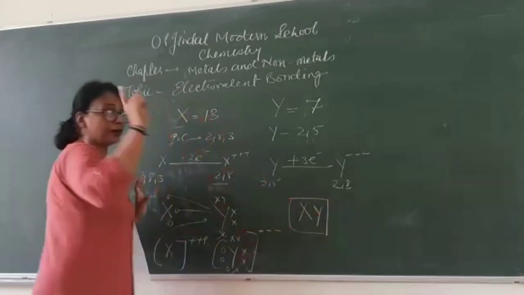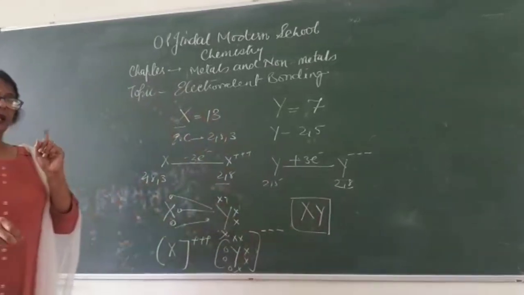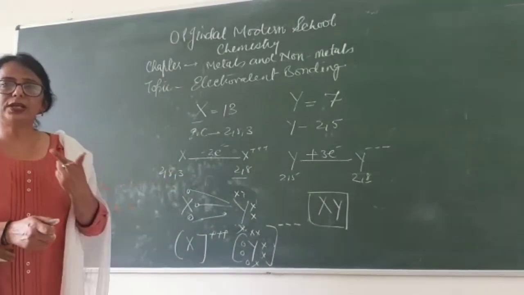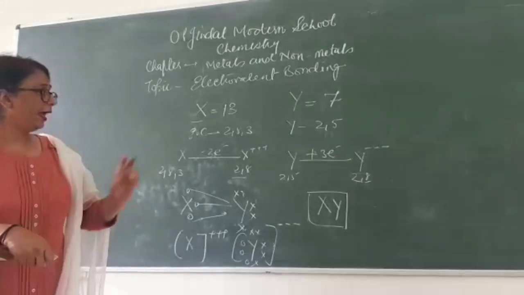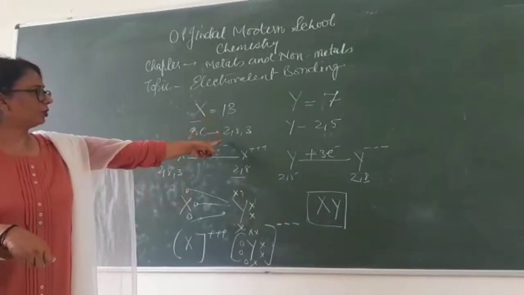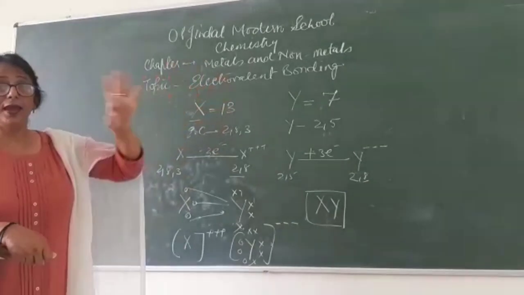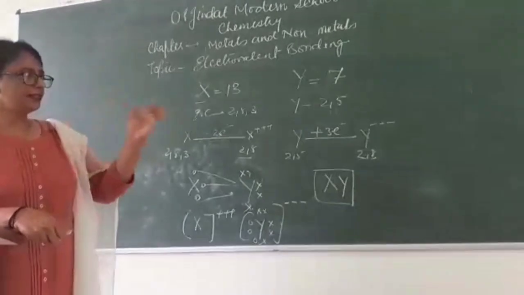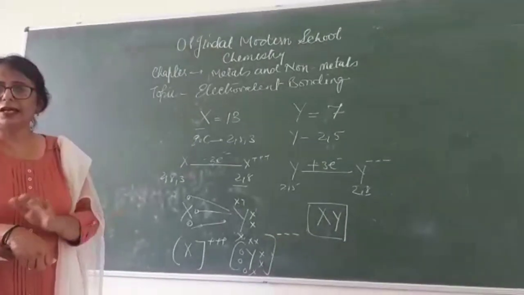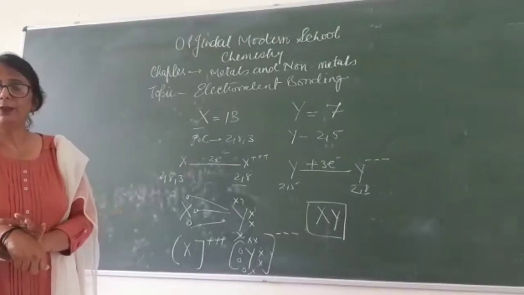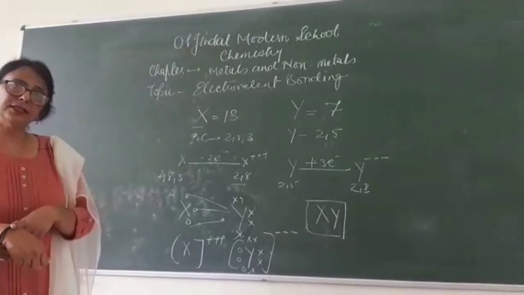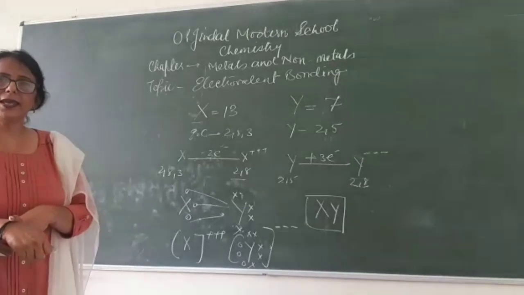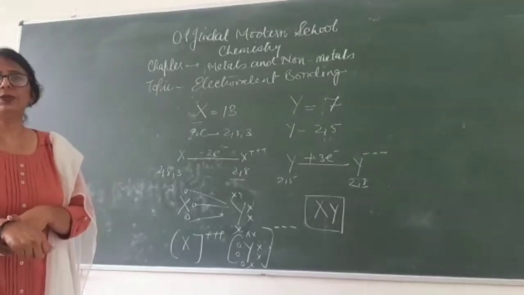So now recall the first one where I told you only one electron was lost and gained. In the second activity we did 2 electrons being lost and gained. Here we are talking about 3 electrons given out and 3 gained. When the number of electrons lost and gained are equal, then this compound formation takes place, and these are the ionic compounds which are formed under electrovalent bonding. Now we will be discussing another example in which an unequal number of electrons are being lost and gained, and we will study how they form the bonds between them.